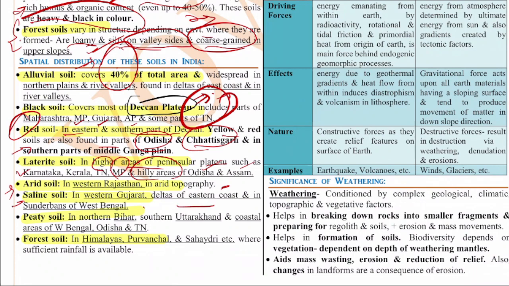Next, the peaty soil in northern Bihar, southern Uttarakhand and coastal areas of West Bengal, Odisha and Tamil Nadu, you will find this peaty soil. And the forest soil. Forest soil generally in the Himalayas and also sometimes in central India, the Sahyadris, the Purvanchals and also in the Western Ghats, you will find these forest soils where there is sufficient rainfall. Okay, so this is where you will find these soils.